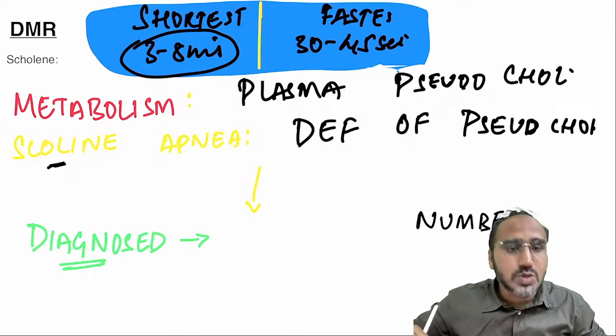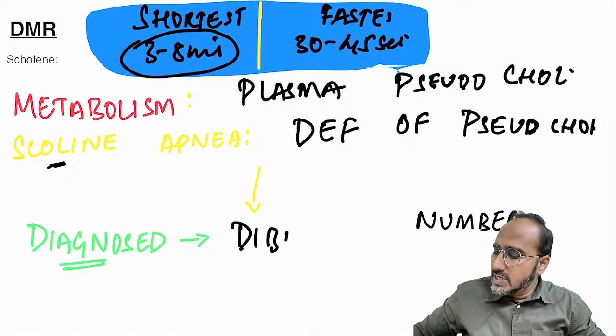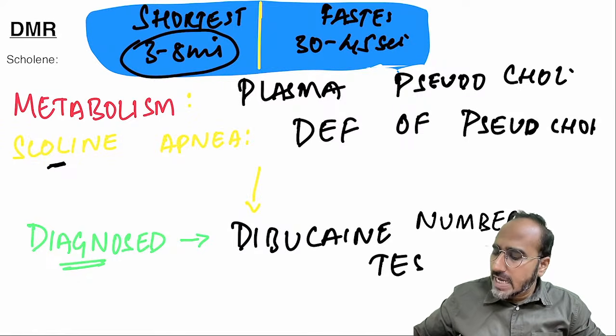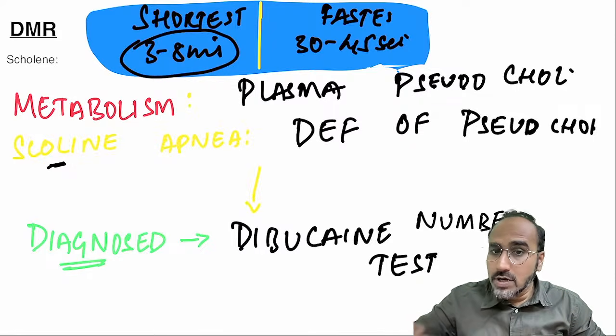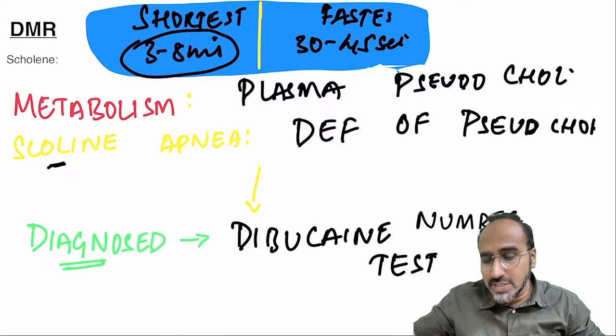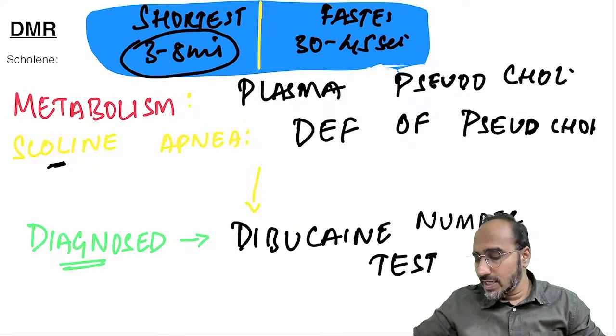How will you diagnose choline apnea? For diagnosing choline apnea, there is a test called the dibucaine number test. Guys, remember dibucaine? Dibucaine was the longest acting local anesthetic but most toxic. We are not using that for anesthesia purpose. Dibucaine is usually used for detecting atypical pseudocholinesterase.